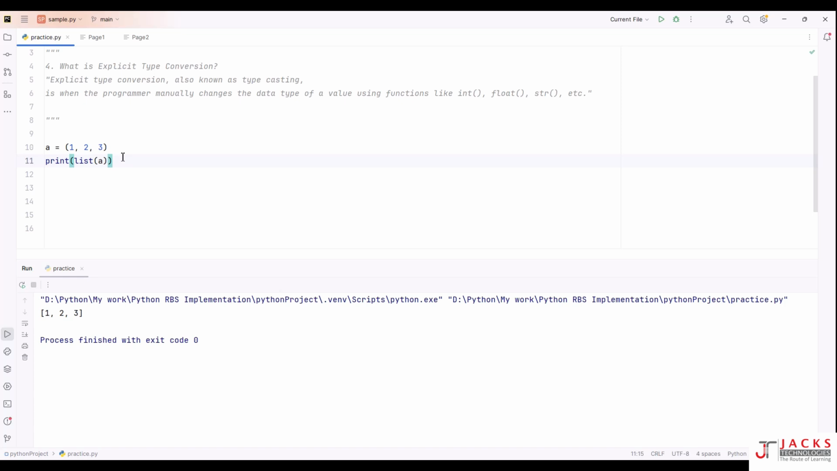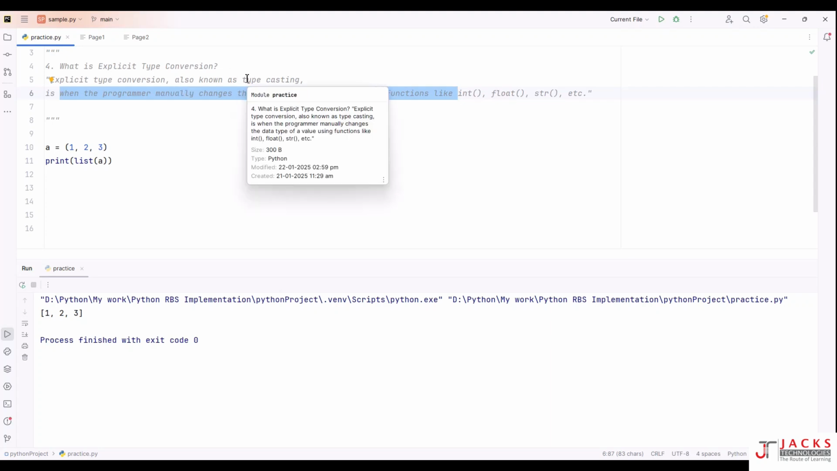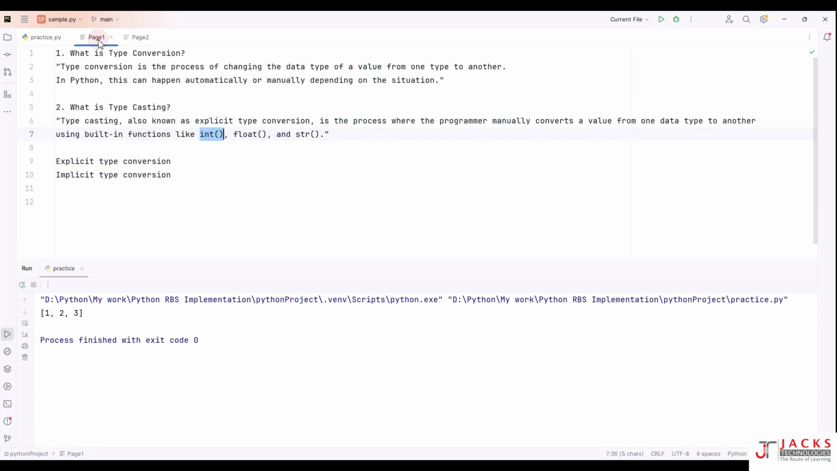Guys, I hope you have understood what is explicit type conversion. I said when the programmer manually changes the data type of a value using functions like int, float, string, tuple, list, we call it explicit type conversion, which is known as typecasting. I hope you have got a very clear understanding of what is typecasting and explicit type conversion. Okay, now let's move to what is implicit type conversion.